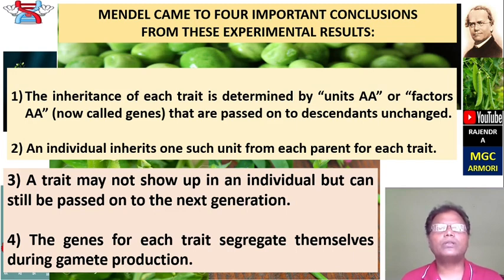The first conclusion is that the inheritance of each trait is determined by units, or factors, now called genes, that are passed on to descendants unchanged. The second conclusion is that an individual inherits one such unit from each parent for each trait. The third conclusion is that a trait may not show up in an individual but can still be passed on to the next generation. The fourth conclusion is that the genes for each trait segregate themselves during gamete production.